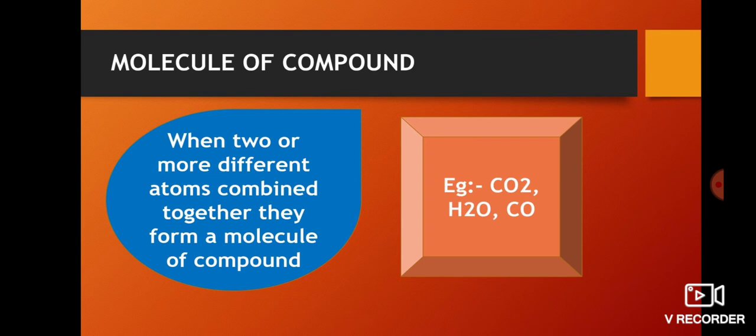For example, CO2, H2O, CO. Here in the examples, you can see that different atoms are combining. Carbon and oxygen are different atoms, and hydrogen and oxygen are also different atoms. Carbon and oxygen are also different.